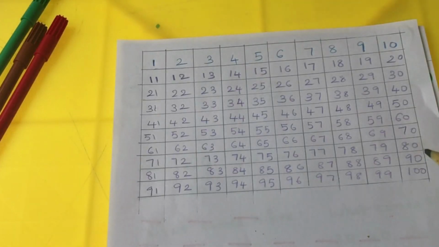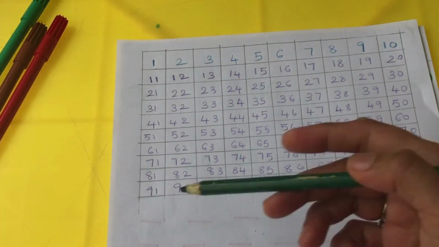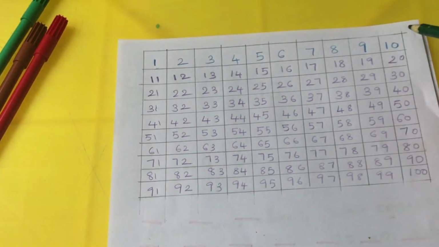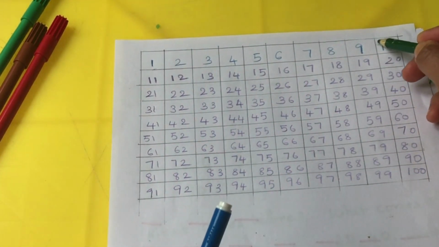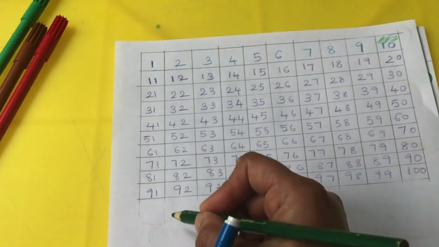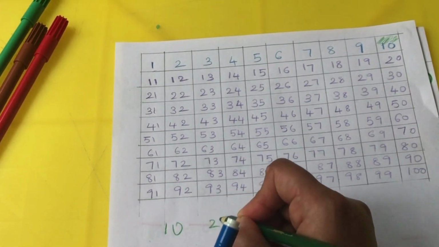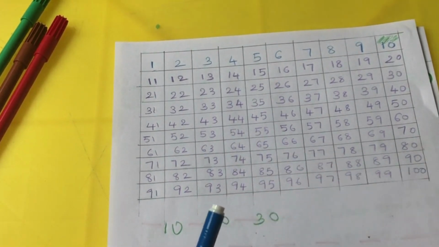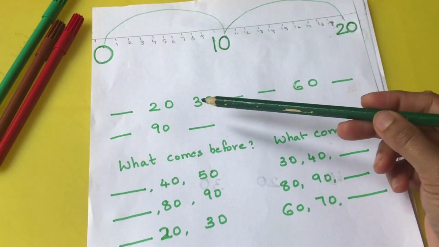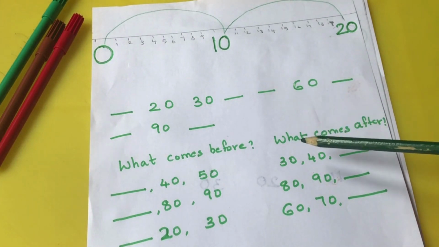The next activity that you can do is ask the kid to count by tens and color it. And he has to write the numbers below. So he has to color it first and write the numbers which are 10, 20, 30 and so on.